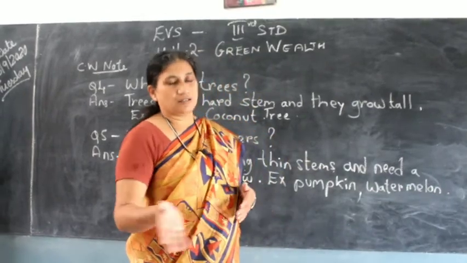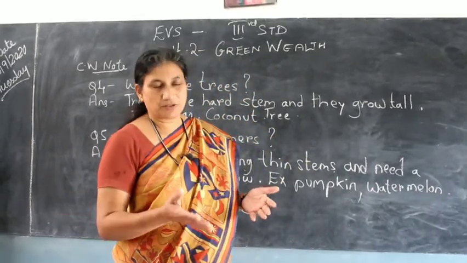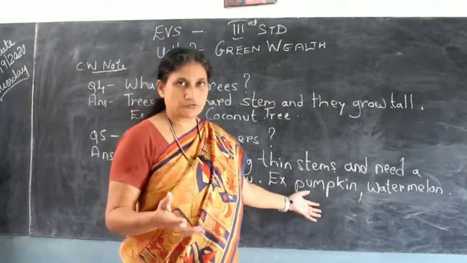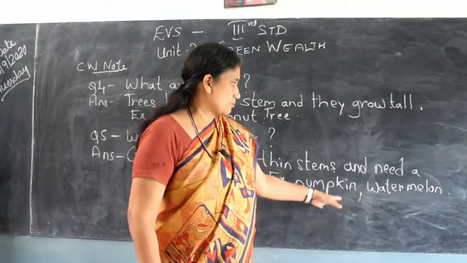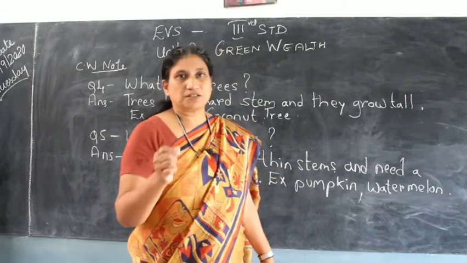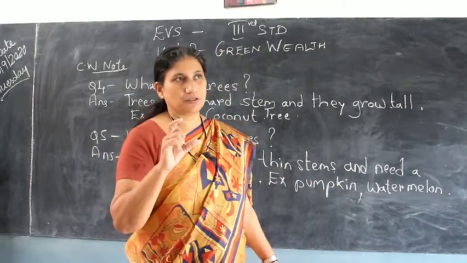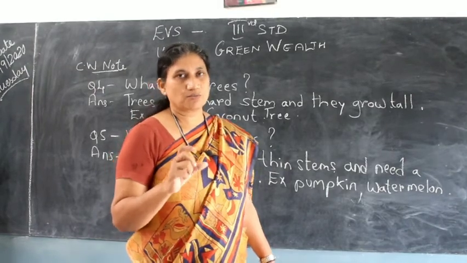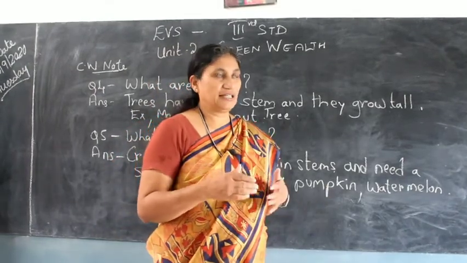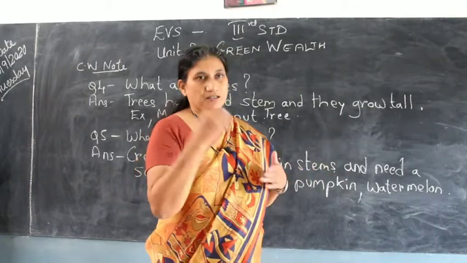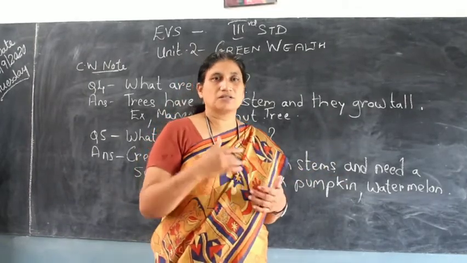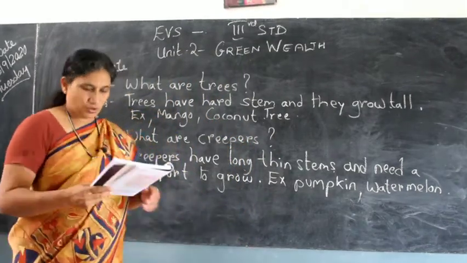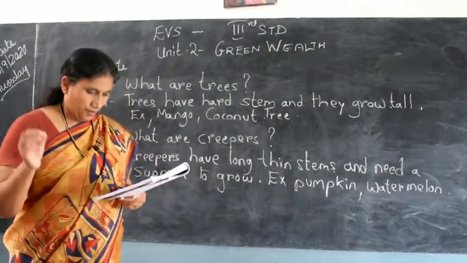So when the creeper is lying on the ground, the fruits of these are huge fruits. There are huge fruits, pumpkin, watermelon, even bitter gourd, which you say Karela in Hindi. There are some bitter gourds which are small, some which are huge. Even for that, they put a stick and they send the creeper around the stick, so that it grows up and has a support where the fruit can be borne.